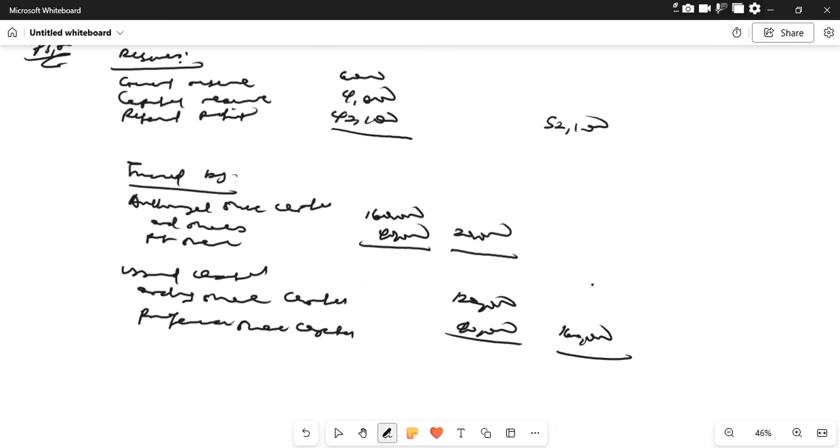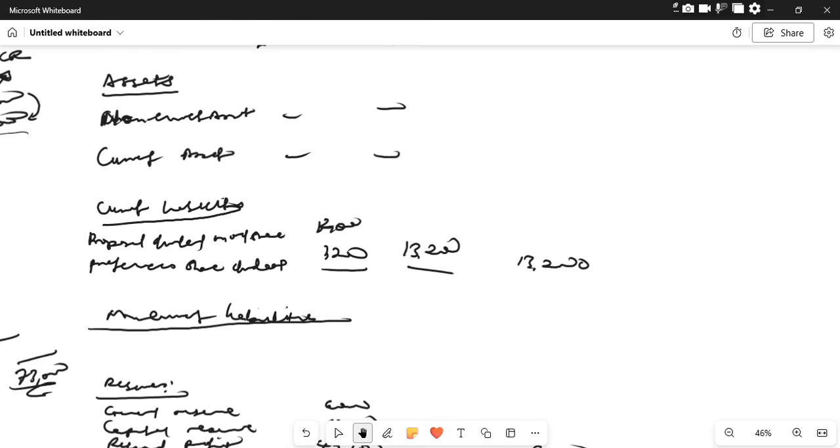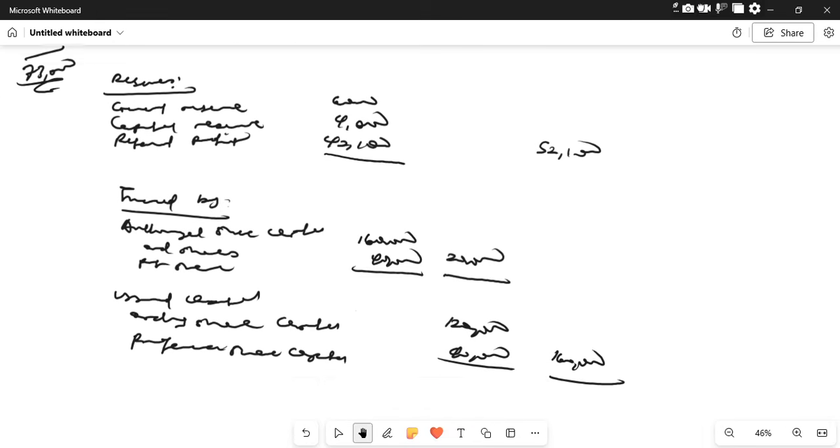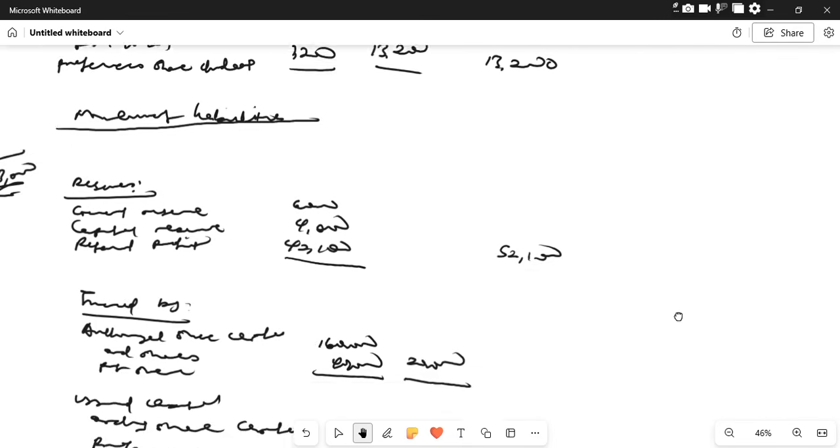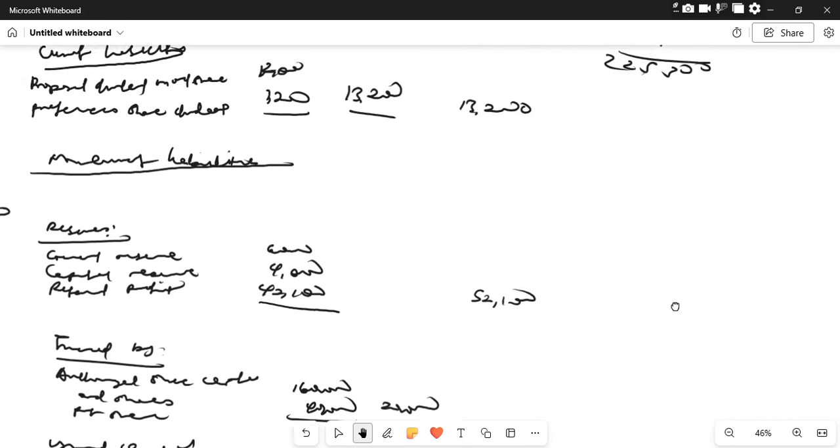Let's add up 160 plus 52, that's 212,100. 212,100 plus 13,200. Let's do the math. That's 225,300. So let's just scroll down. That's 225,300. Okay, that's the answer. So 225,300.